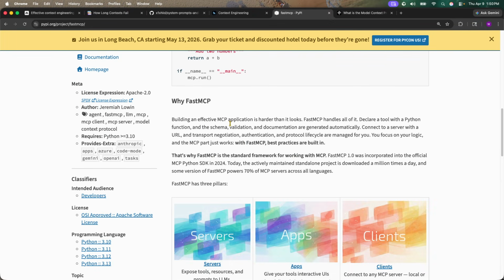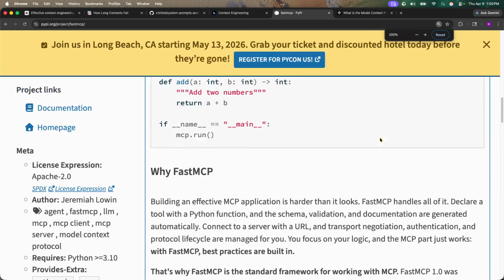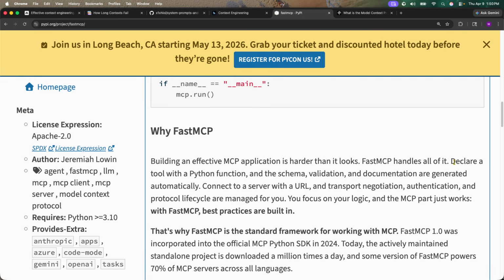So building an effective MCP application is harder than it looks. FastMCP handles all of that. It declares a tool with Python functions, and the schema, validation, and documentation are generated automatically. It connects to the server with the URL, and the transport negotiation, authentication, and the protocol lifecycle are managed for you.